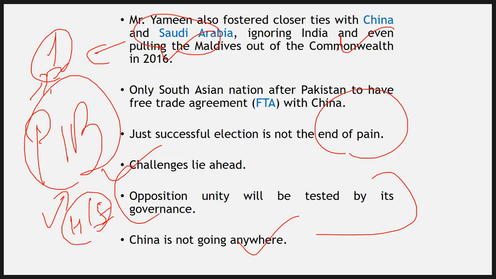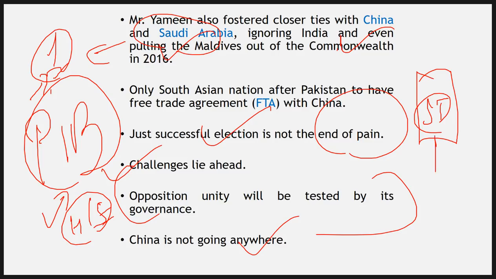But what I have tried here is, of course, I have covered all these important points that we find in these articles that are printed today. But this PIB one is purely analysis. I have full freedom. I can discuss whatever I can, because it's a special topic that you don't find anywhere. Data and research is provided to you from various different sources.